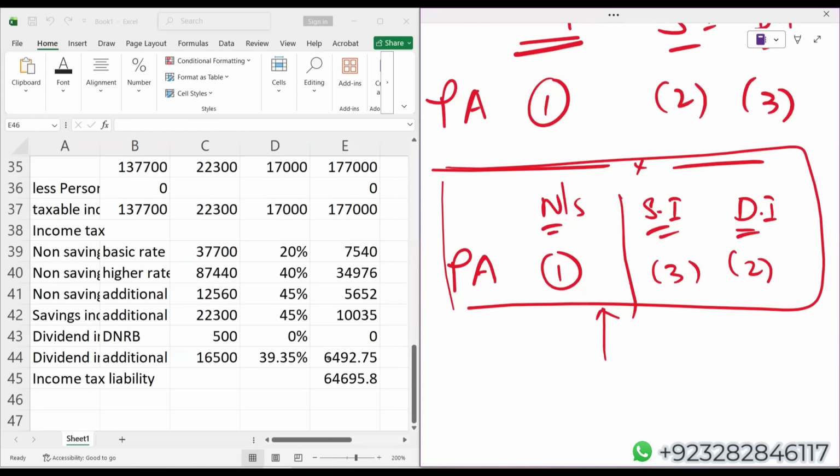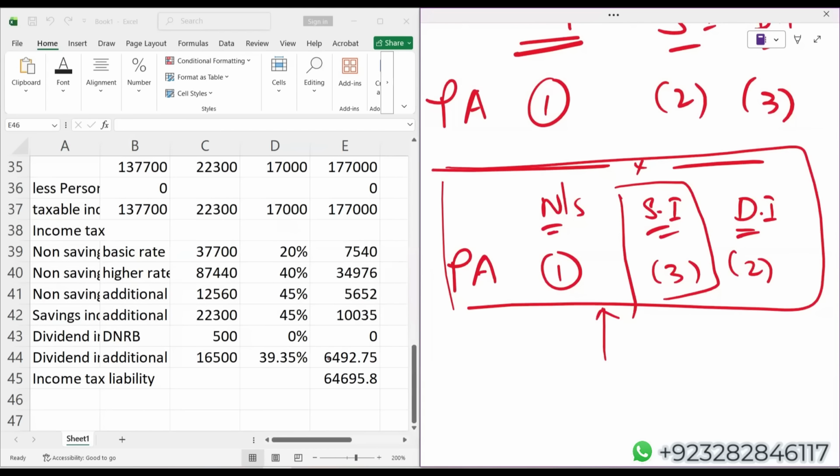Whenever, student, you come across a question where your entire saving income falls in the starting rate band, then you should change the personal allowance allocation sequence. Because if your entire saving income falls in the starting rate band, your applicable rate is 0%.